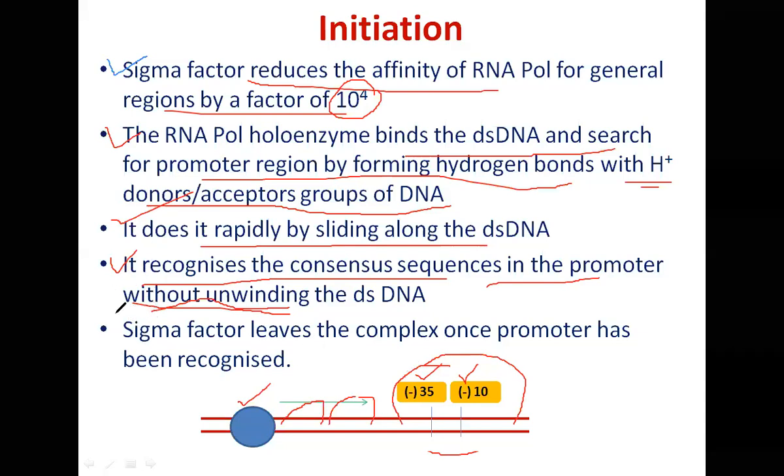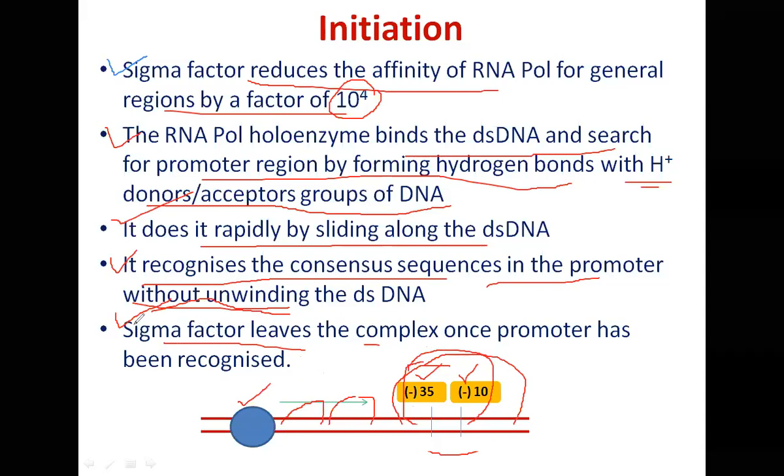And once the promoter has been identified, and the RNA polymerase comes and sits over here, then the sigma factor leaves the complex, because it is necessary. Sigma factor must leave the complex, because with sigma factor, the affinity of the RNA polymerase for the general region is very less. So unless the sigma factor leaves, RNA polymerase will not be able to bind to the general region. So once RNA polymerase comes and sits on the promoter, once the promoter has been successfully identified, then the job of sigma factor is over.